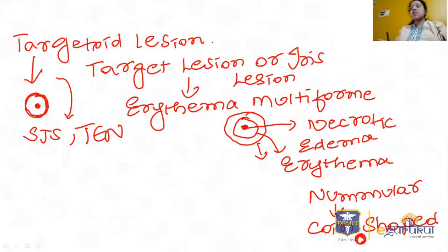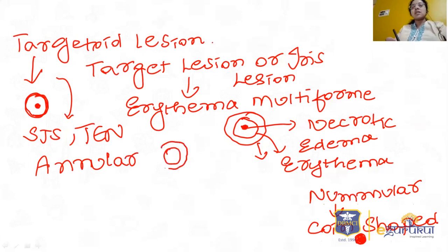It is just a nummular or coin shape. In an annular lesion you'll get concentric circles, and the borders are more prominent. Annular lesions will be like this. There may be central clearing or not, we don't know, because we don't know which disease they have given in this picture. So just remember this annular lesion.